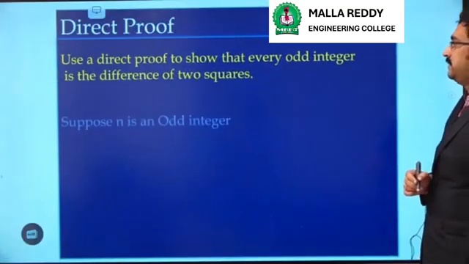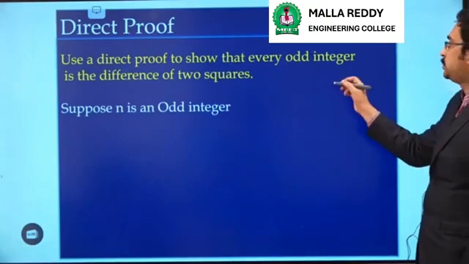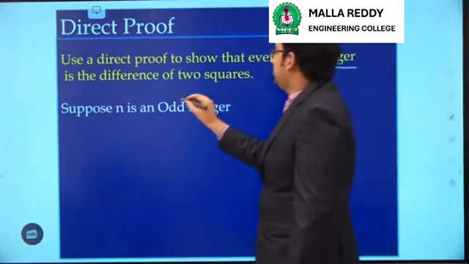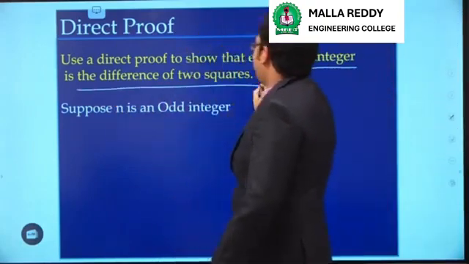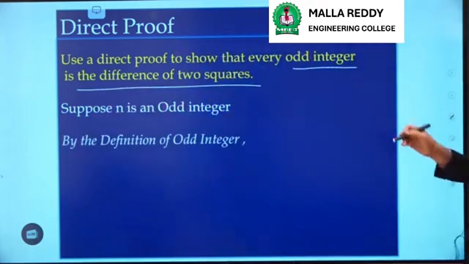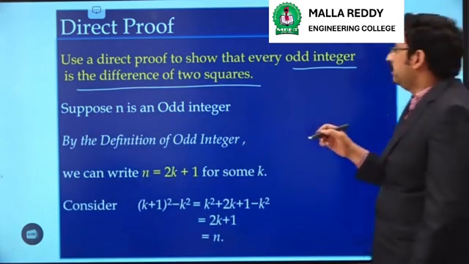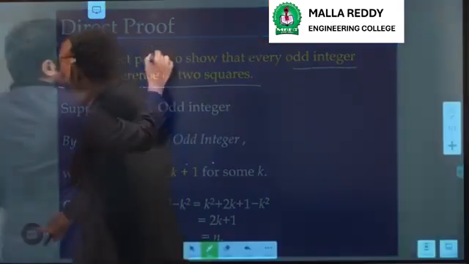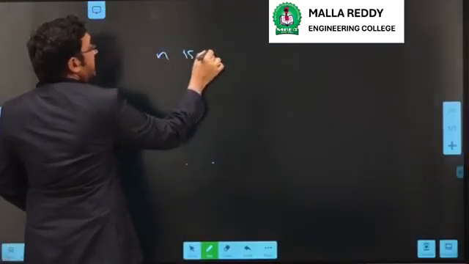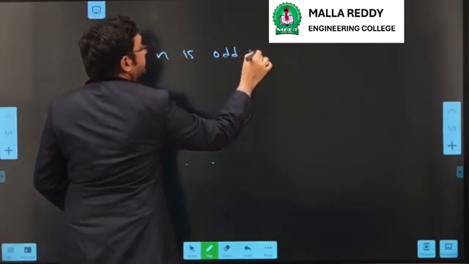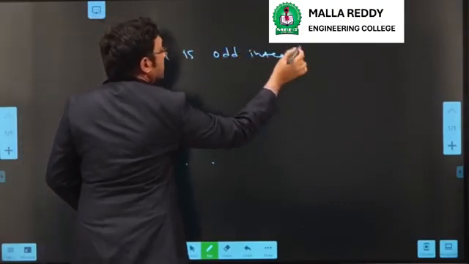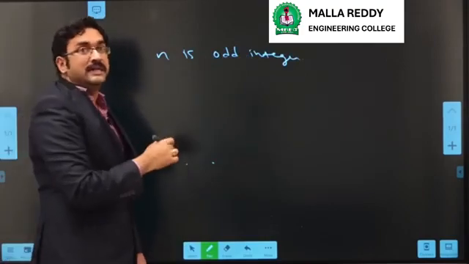Consider one example. Use direct proof to show that every odd integer is the difference of two square numbers. This we have to show. Suppose n is an odd integer. So first we are assuming that n is an odd integer.